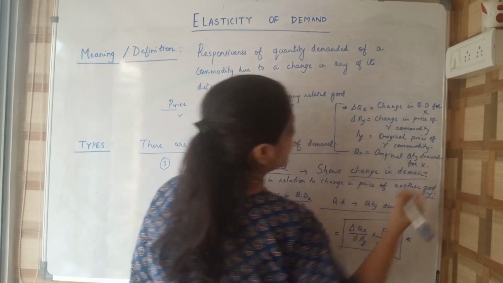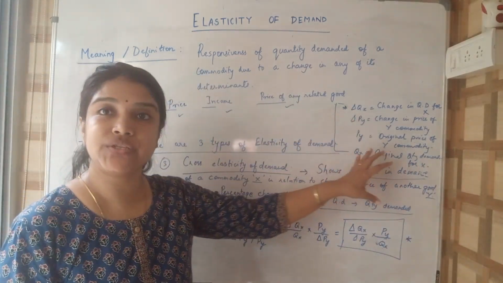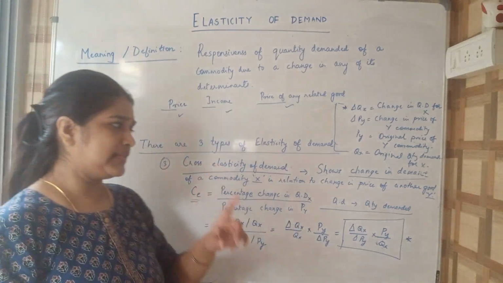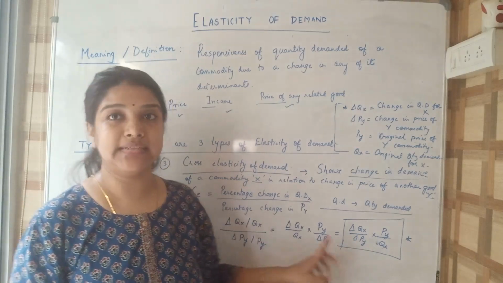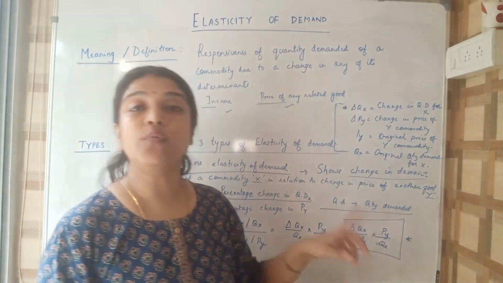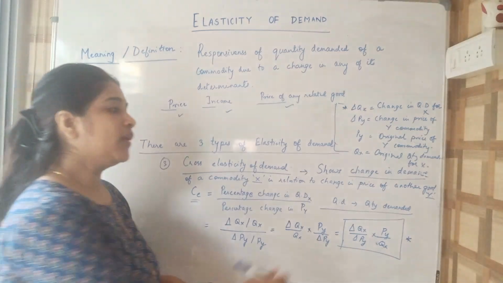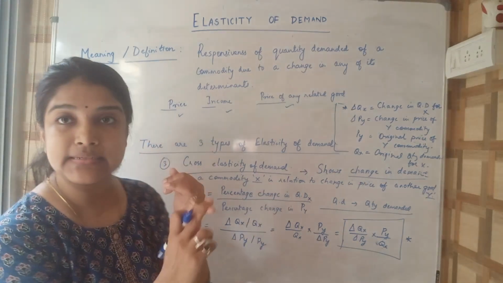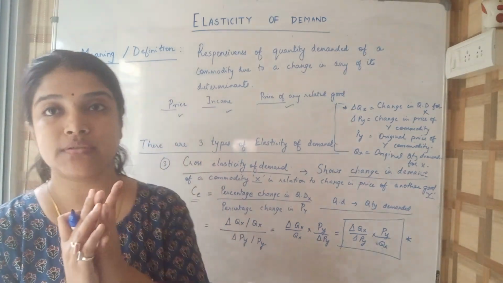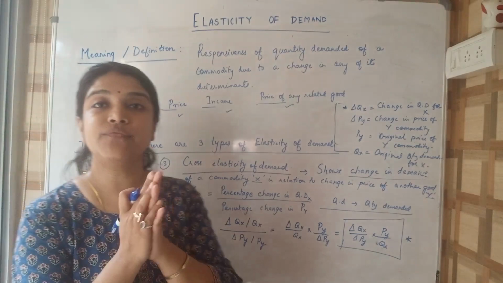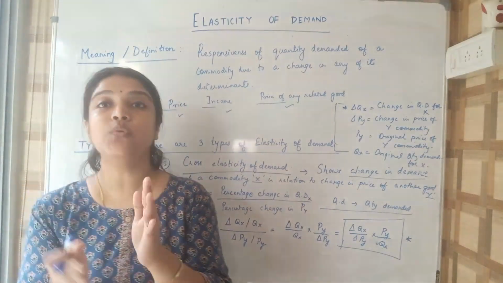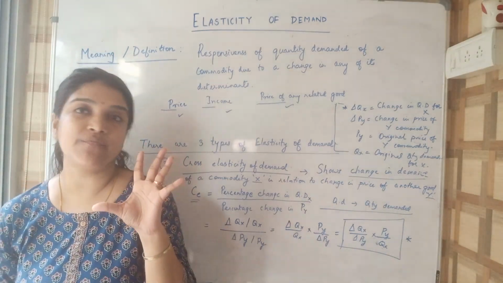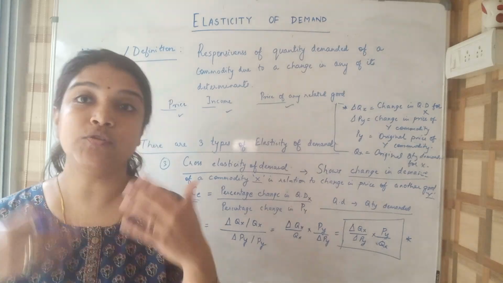So these are the connotations of the terms given here. The formula of cross elasticity of demand is delta QX by delta PY into PY by QX. Very, very important. All three formulas, of price elasticity, income elasticity and cross elasticity, are important from the point of view of the exam. In the next class, we will be doing the degrees of price elasticity of demand. There are 5 degrees of price elasticity of demand, so I'll be doing that in tomorrow's class.